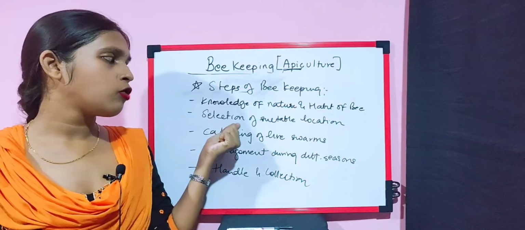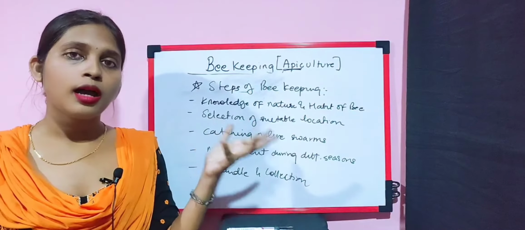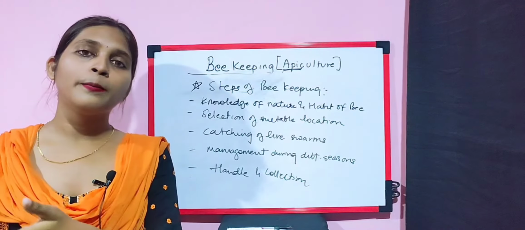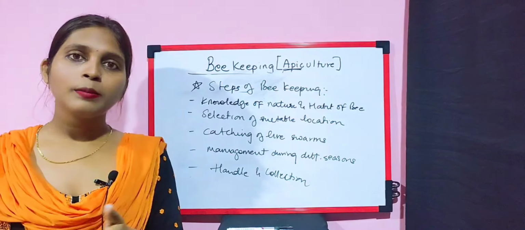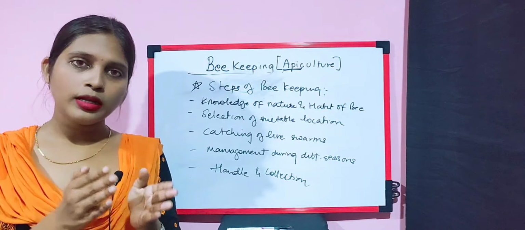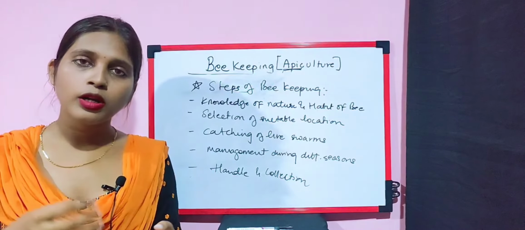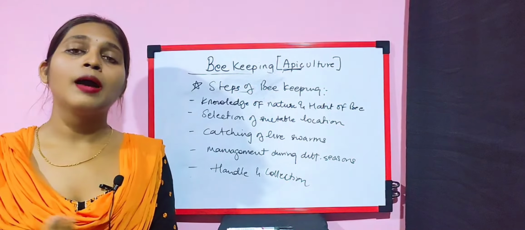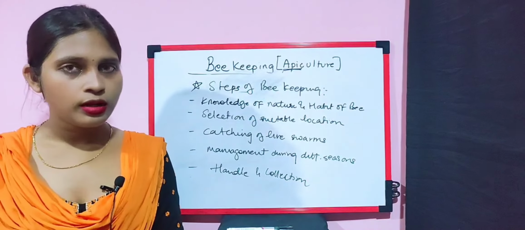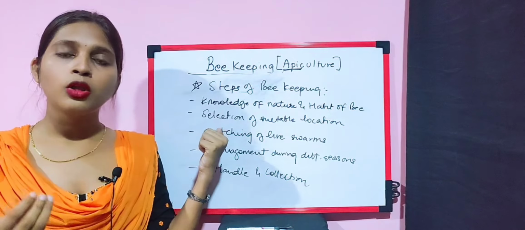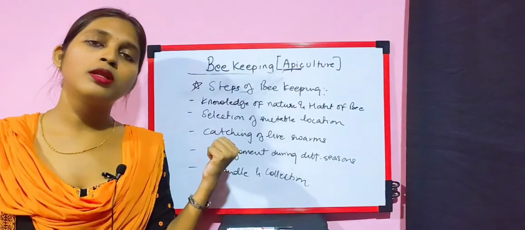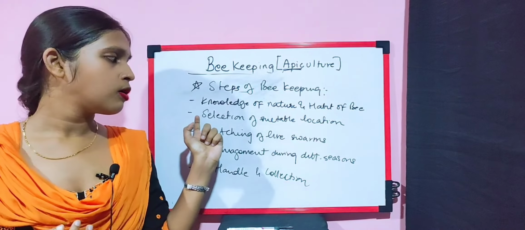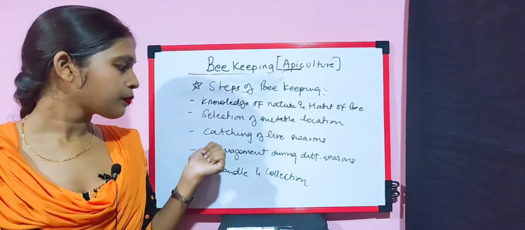Next is the selection of a suitable location for the apiary or beehive box. It's important: you can't keep it in a desert area, or in a flooded area. If you want a good yield, a good production, you need to keep it in an area with abundant flowers around it. I have mentioned you can use fruit orchards, crop fields, and even some wild shrubs, so that you can have a good yield.